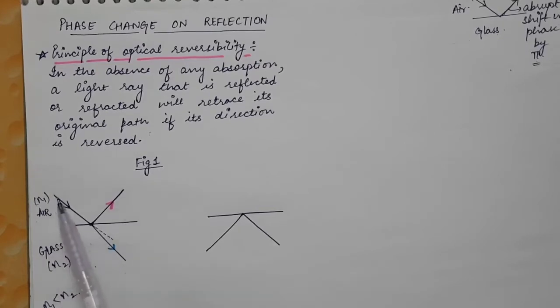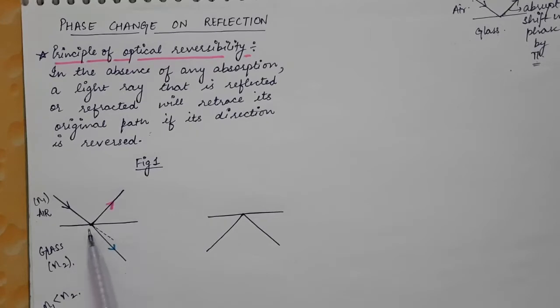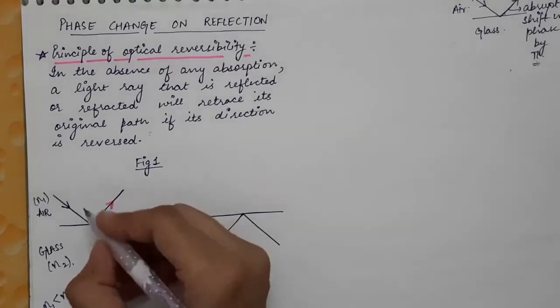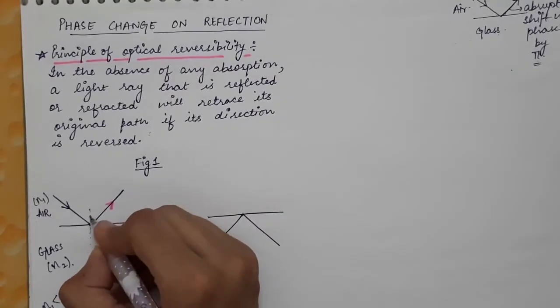So the light is made incident on the denser medium, so that this light will get reflected, and this light will also get refracted in this denser medium. As we know, this is the denser medium, so the refracted light will bend towards the normal which is made on the interface.